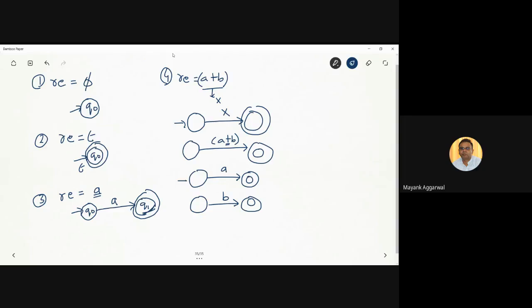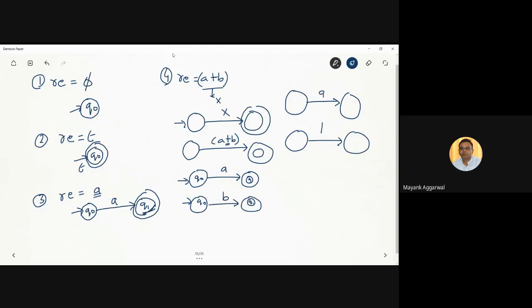We say that these two automatas have to be joined together. There are different approaches to join them. We can directly join them, but if we are stuck somewhere and are not able to join them directly, we join them by using an epsilon. Though we started by saying that we will not be using epsilon, to give you a clearer picture, let's use epsilon to join them.